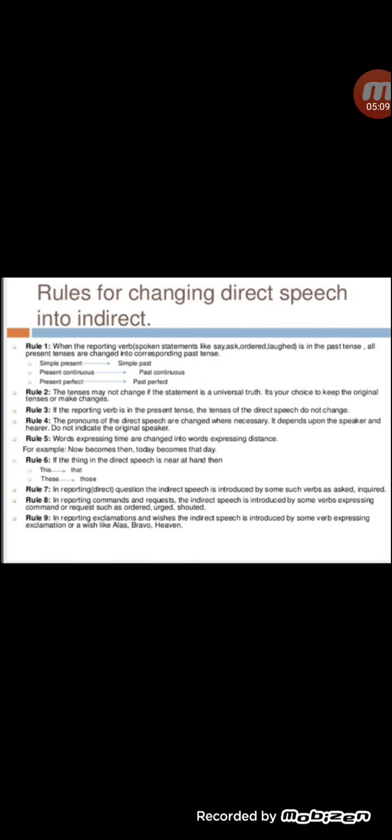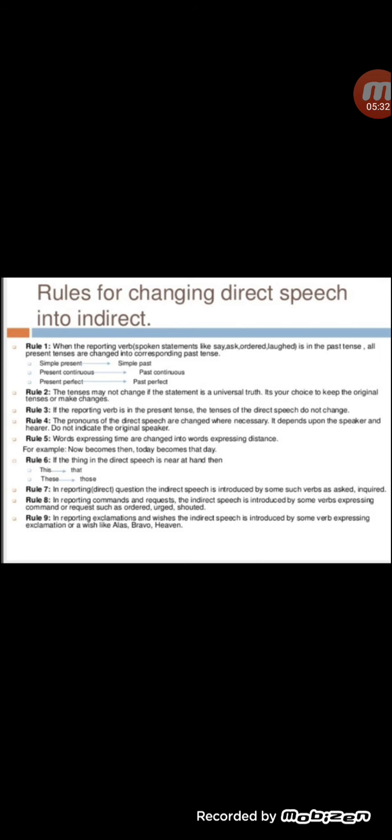Next, rule number 8, in reporting commands and requests, the indirect speech is introduced by some verbs expressing commands or requests such as ordered, urged, shouted. These are the words which we generally use in reporting commands and requests.